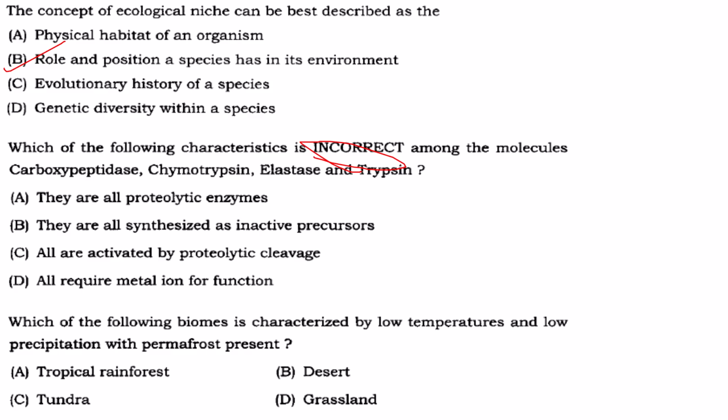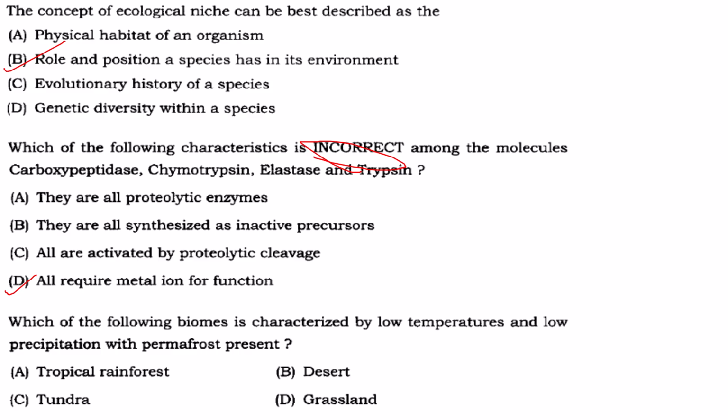Yes. All require metal ions? No, only carboxypeptidase A requires metal ion. It is zinc ion that is required to function as a cofactor for its catalytic activity. Whereas chymotrypsin, elastase and trypsin, they are serine proteases, and they have that triad in their catalytic site, that is serine, histidine and aspartate amino acids, which are required for their catalytic activity, but no metal ions are required. So D is the answer.